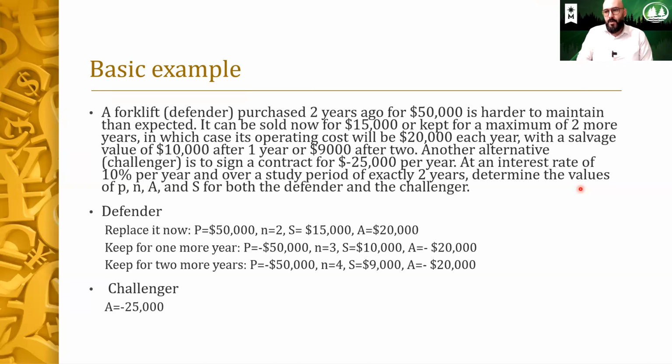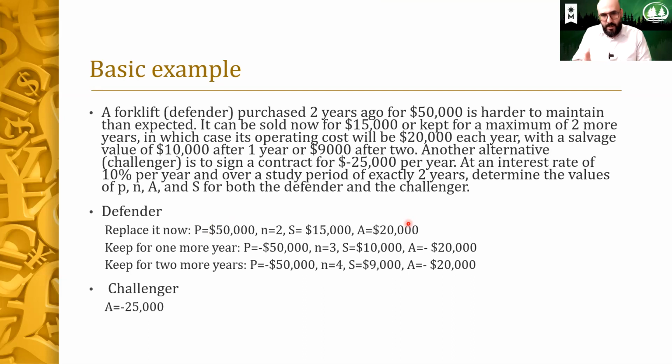All right, let's take a look at the Defender here. If we're going to replace it right now, the P would be 50,000, N would be 2, salvage value would be 15,000, and A, the annual maintenance and operational cost, would be 20,000. These parameters will help you find out the annual cost for this asset, and then we will calculate the total cost. So in any example, you will calculate the annual worth of the assets, and then find the lowest annual worth, of course.